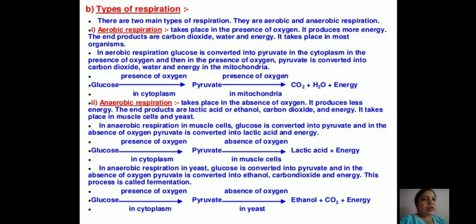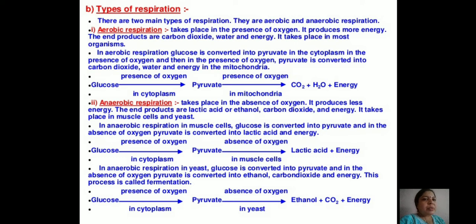So this is the reaction where glucose, inside the cytoplasm, and this is all about the muscle cells, gets converted into pyruvate or pyruvic acid. This pyruvic acid gets converted into lactic acid and energy if oxygen is lacking inside the muscle cells. So in anaerobic respiration, which takes place in the yeast, that is Saccharomyces cerevisiae, glucose is converted into pyruvate, and in absence of oxygen this pyruvate gets converted into ethanol, carbon dioxide and energy. This process is known as fermentation.